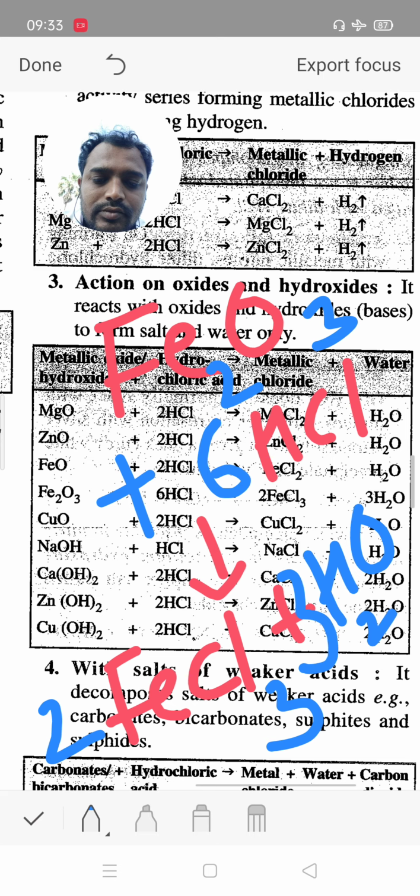Ferric oxide reacts with 6 HCl to give ferric chloride and 3 times water. It gives salt plus water.